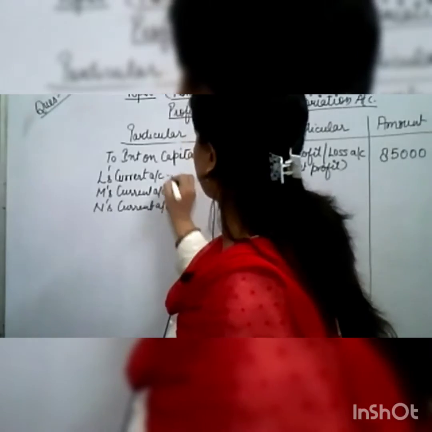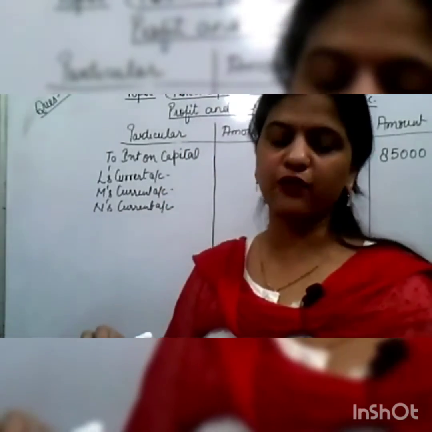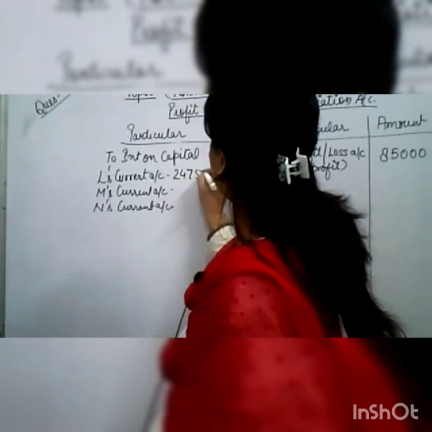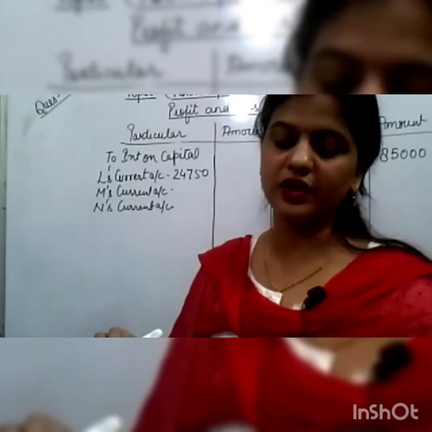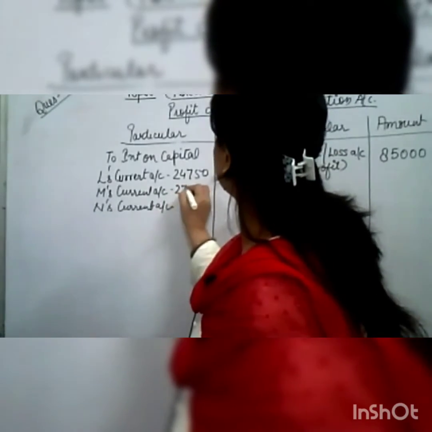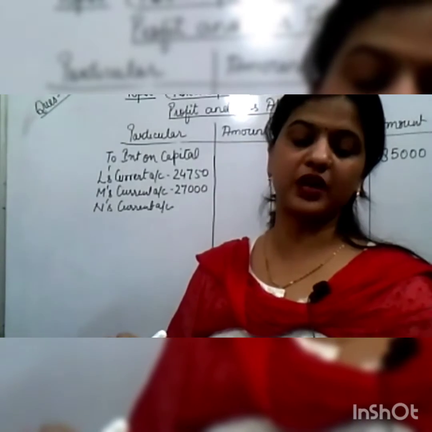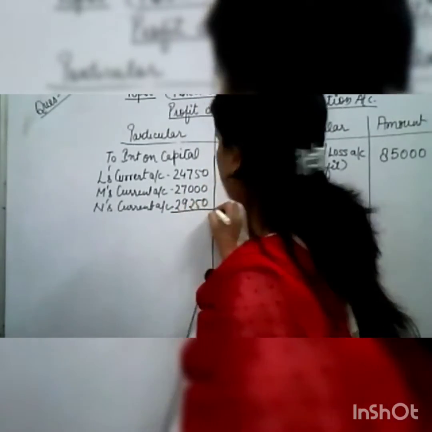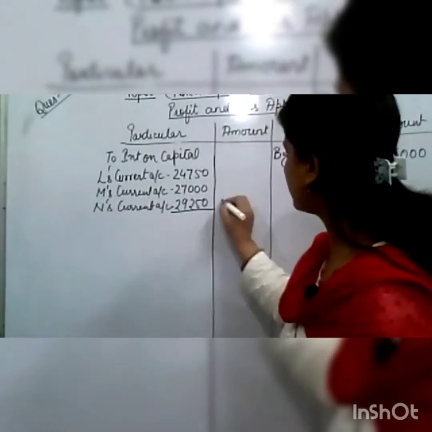Okay. How much have we got for L? For L we have got 24,750. M's current account, M's capital interest, we have got 27,000. And N's current account, N's capital interest, we have got 29,250. So the total will be 81,000.